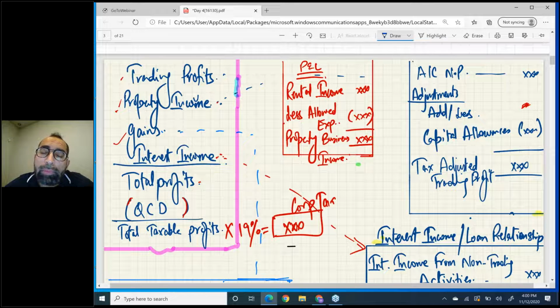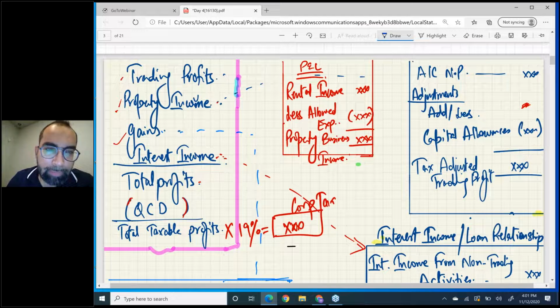If you work hard in this topic, you can easily score, these are cash marks, like I told you on day one: CGT, IHT, value added tax, and then corporation tax. These four topics make almost 60 marks, so you can easily clear them.